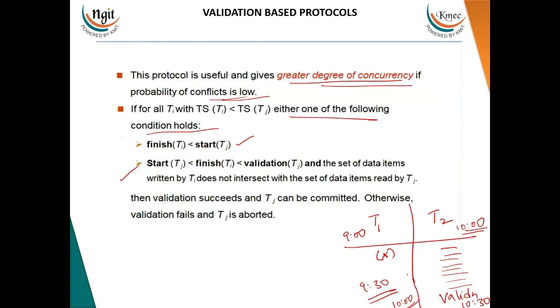And now you can see the timings here. The first case, the timing is 9 and 10. This is satisfied. The second case is what? T2 transaction has started at 10 o'clock and meanwhile T1 transaction has not completed its operations, but sometime, let's say by the time 10 o'clock or by the time 10:05, T1 transaction completed its execution. And before T2 moves to the validation phase, as T1 completed its execution, we can say that it is valid. And then the data in the database remains consistent, ensuring both the transactions are serializable.